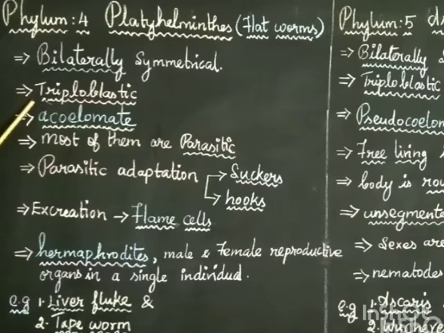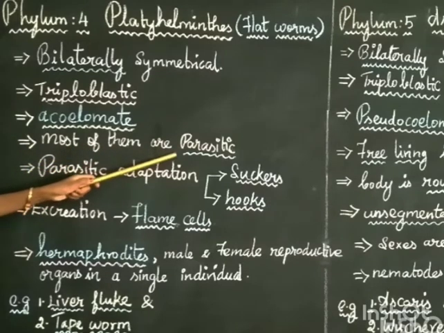Then coming to acoelomate. A means absence of coelom. Here the animals do not possess a coelom. There is no body cavity present in this phylum. And most of them are parasitic.